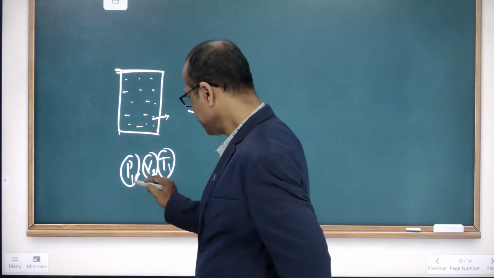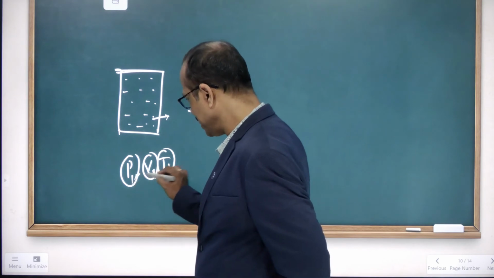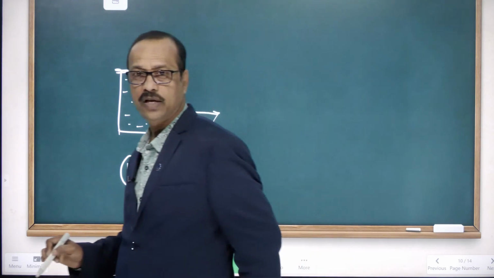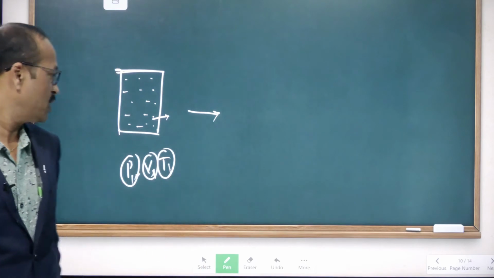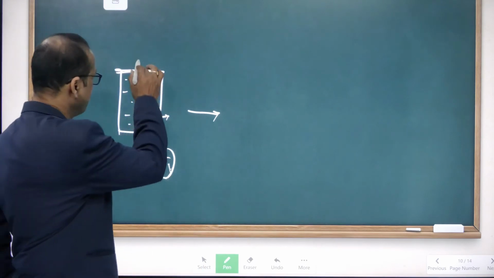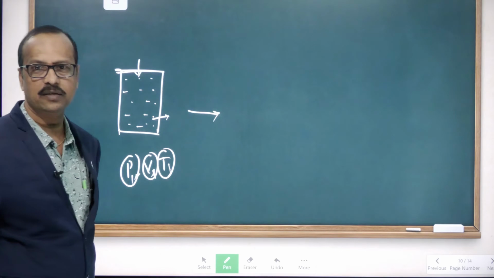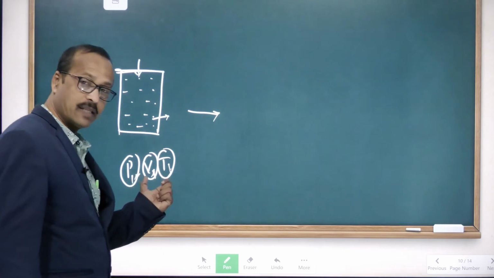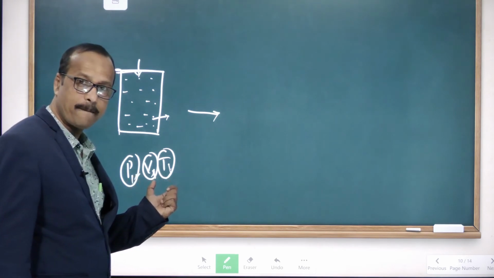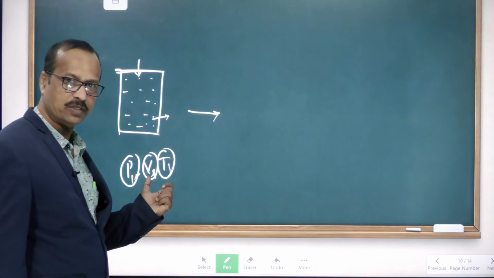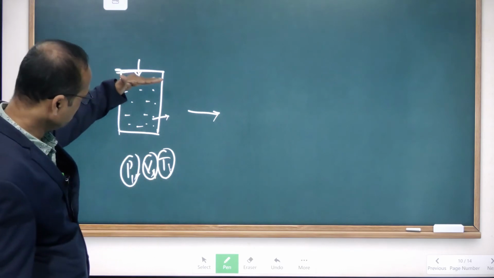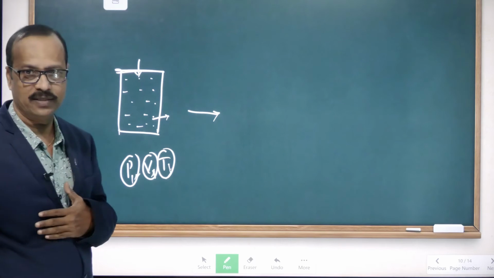Now what I do is, if I change any one of these, for example if I increase the pressure, do the remaining quantities change or not? Yes, they change, because when you increase the pressure, the volume will decrease. Yes or no?